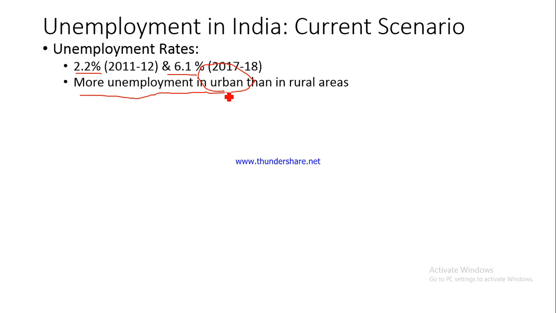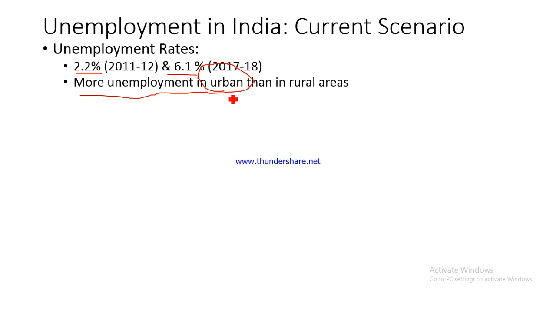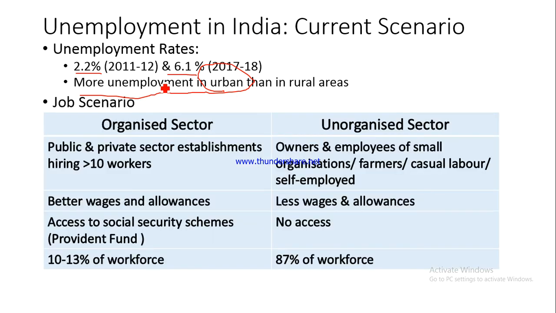The reason is that in rural areas, people are already engaged in agriculture, cultivation. That is not the case with people in urban areas. So that is why many times you find that unemployment rates are higher in urban areas than in rural areas. And let us also take a little time to talk about the job scenario in India. Where do we have most of the jobs? Because when we talk about unemployment, we need employment, we need jobs, and we need to understand which sector has most of the jobs.